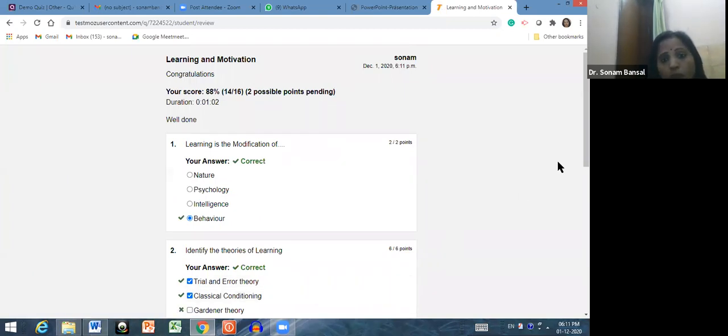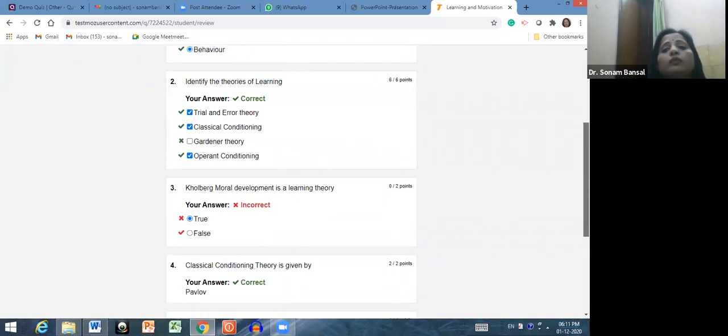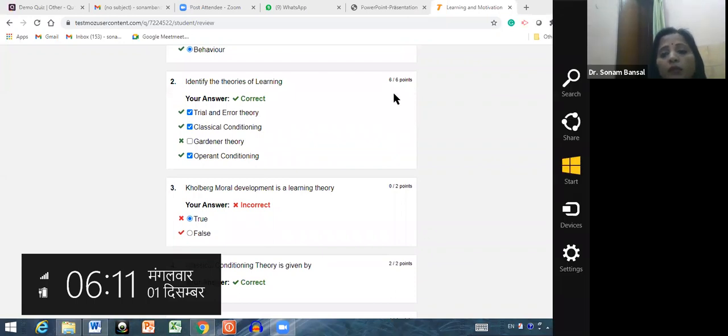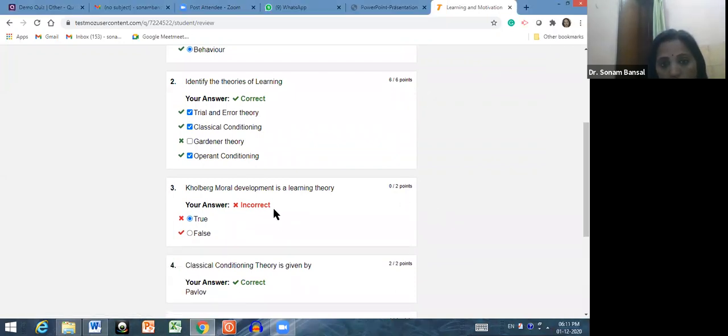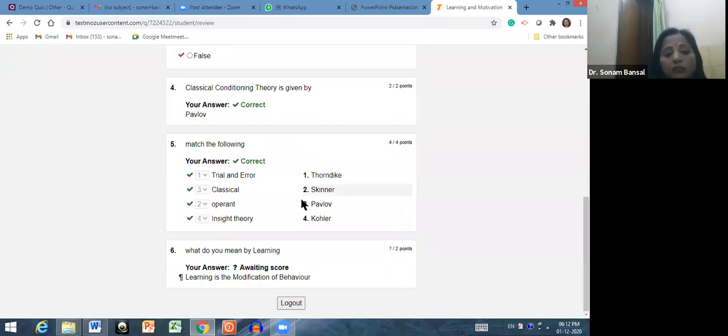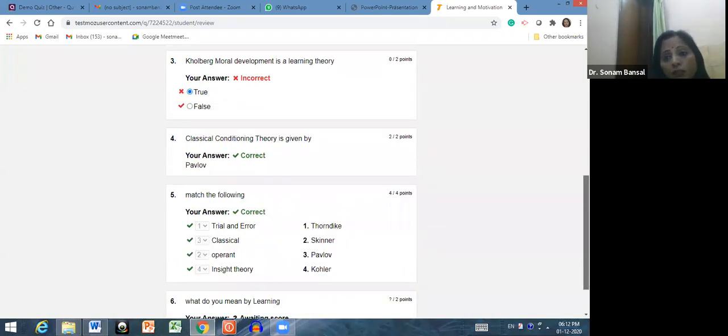Below there is time showing, how much time. See, now I have done this answer as correct. I got 2 out of 2. So this is how you can show your marks. I got in this particular question 6 out of 6. See, I intentionally did this particular question wrong, then I got 0 points in this question. So this is how you can see. Because in this particular question we did not do anything, it will ask me to wait for scores, because I did not write the exact wording that I want in this particular question.